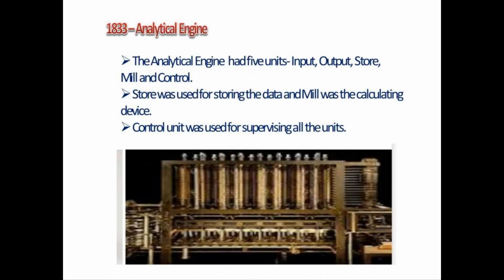After the difference engine, he invented one more invention, the analytical engine. The analytical engine had 5 units: input, output, store, mill and control. The store was used for storing the data and the mill was the calculating device. The control unit was used for supervising all the units.